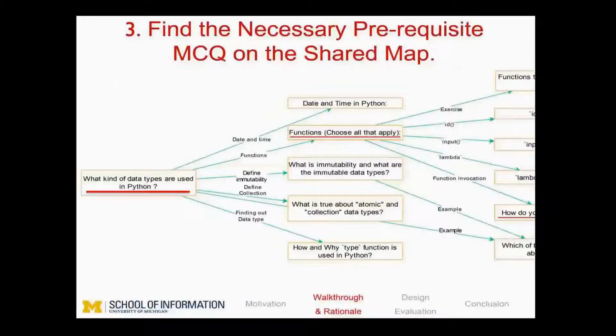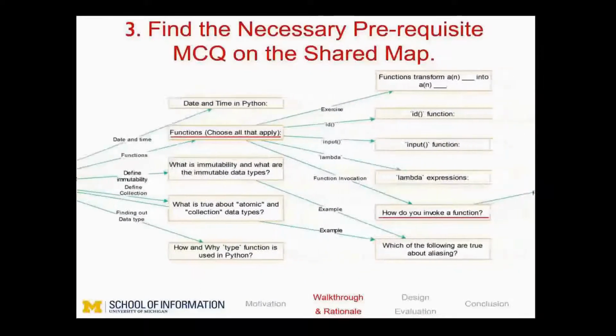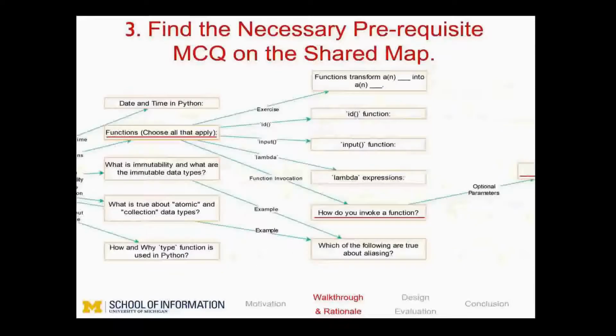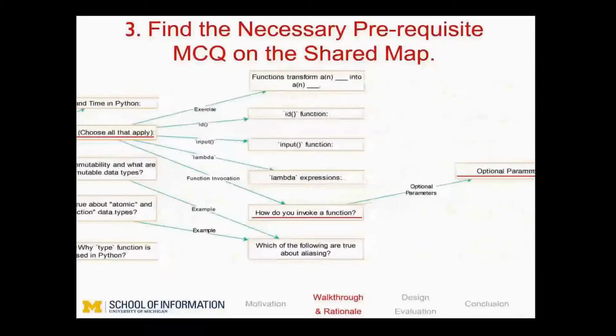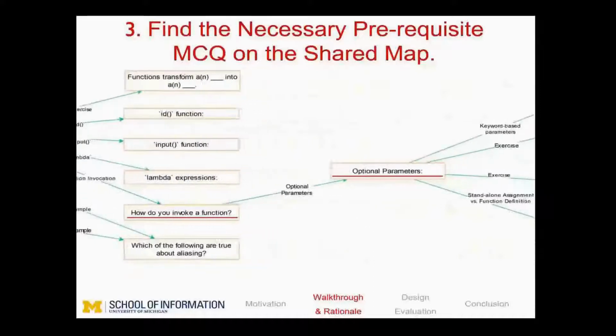Among the possible pathways forward, they choose functions, choose all that apply. Among the child nodes, they look at the next level node and choose how do you invoke a function, and they continue with optional parameters. Here we go. They found the necessary prerequisite question.